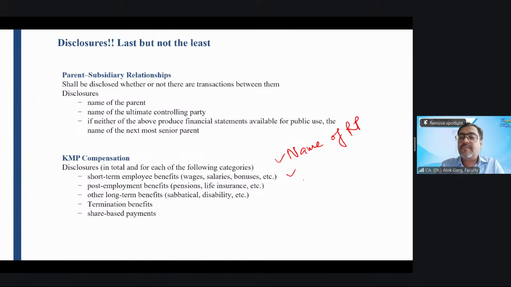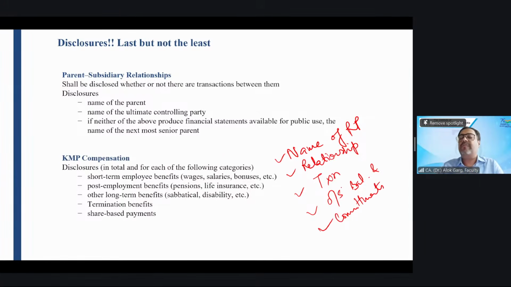Number two, relationship with the related party. Number three, transaction with the related party. Number four, outstanding balances with the related party, and commitments with the related party, right? Name, relationship, transaction, outstanding balance, and commitments.